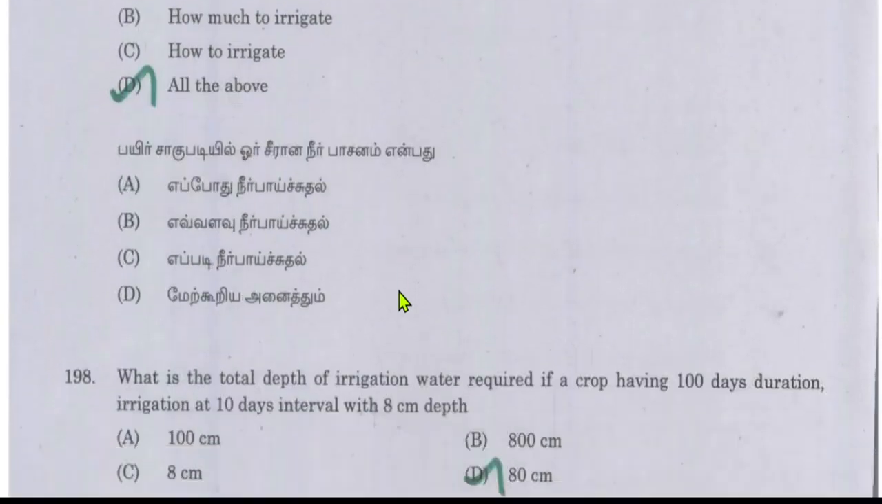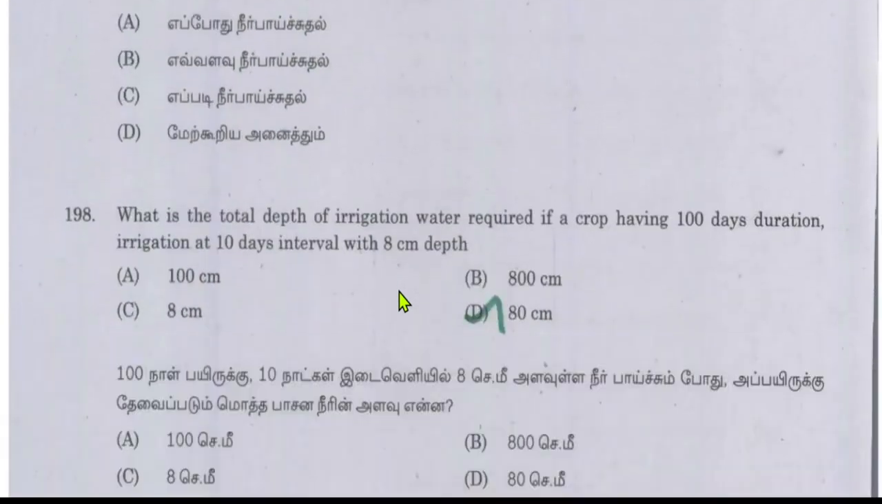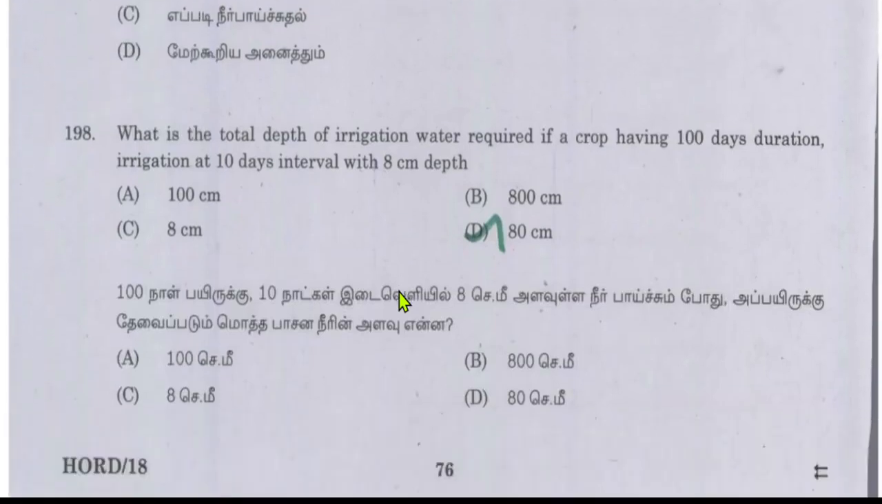These things are solicited in the efficient use of irrigation water, and this will determine the efficacy of the irrigation water. What is the total depth of irrigation water required if a crop having 100 days duration is irrigated at 10 days interval with 8 cm depth? So the total depth of irrigation water required will be 80 cm.